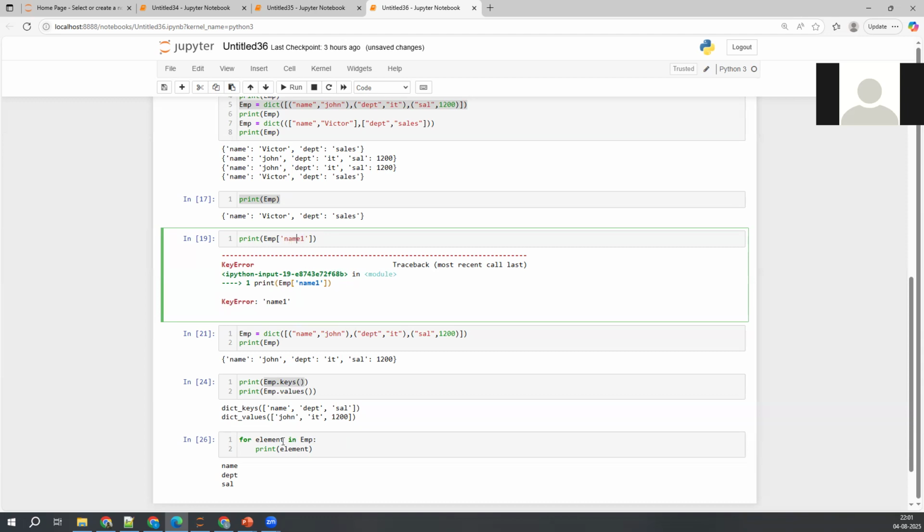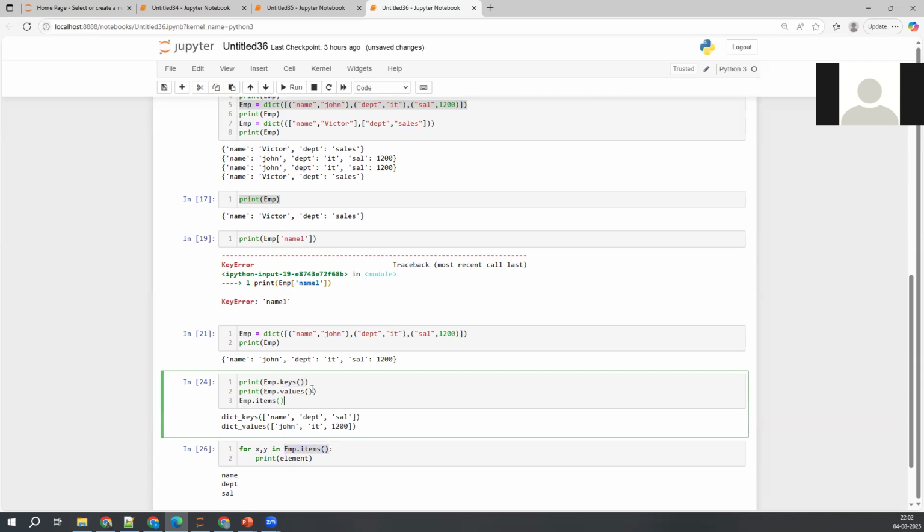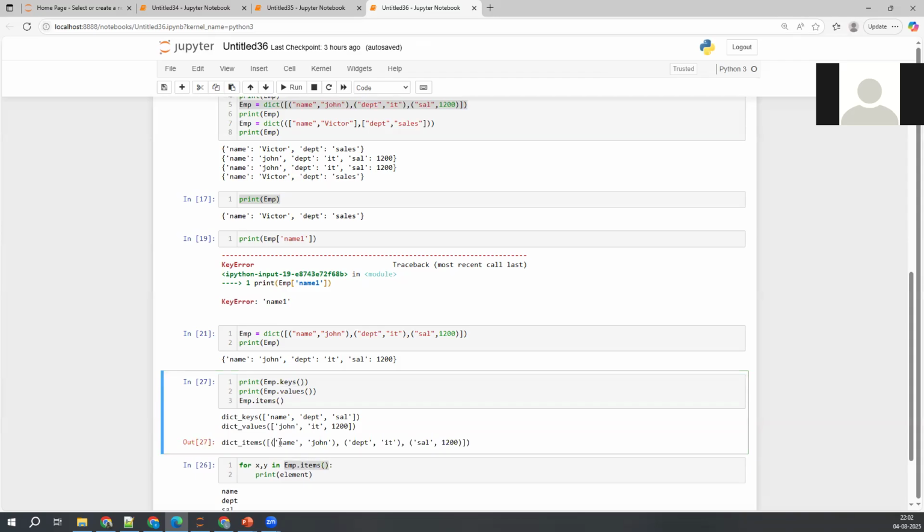Now, what I wanted to do here is take x comma y. One more thing I wanted to take here is items. I'll tell you the meaning of this x and y, but try to understand exactly what this one is along with it. Now see, if I print emp dot items and execute this, it is creating key value pairs again: name John, department IT, salary 1200.